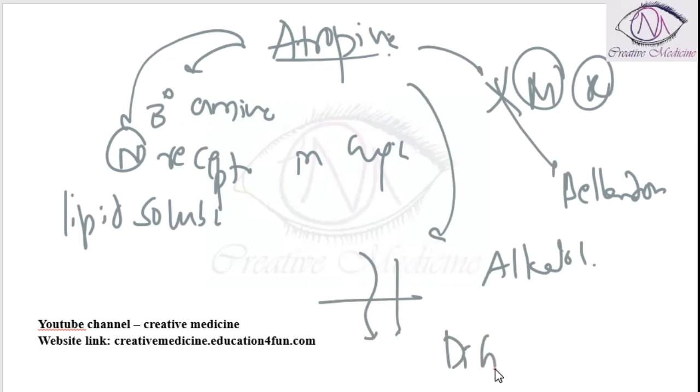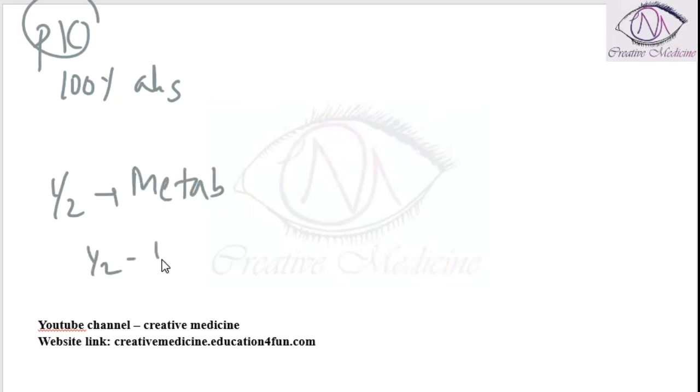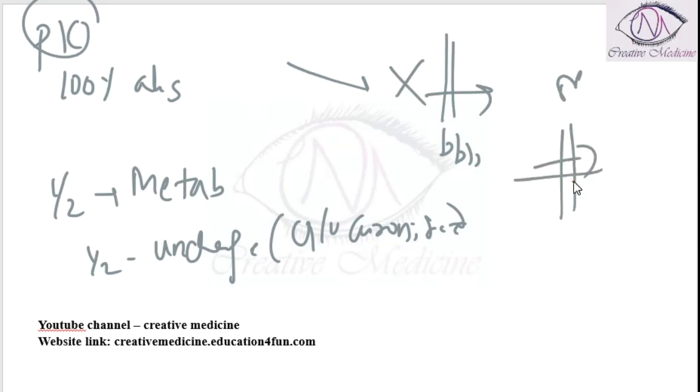So atropine is also called as dihyoscyamine. Then pharmacokinetics of atropine. Atropine is 100% absorbed. Half of the atropine is metabolized. Rest half is unchanged. That is, it undergoes glucuronidation. In normal therapeutic dose, the drug does not enter the blood brain barrier, or it does not enter the blood placental barrier.